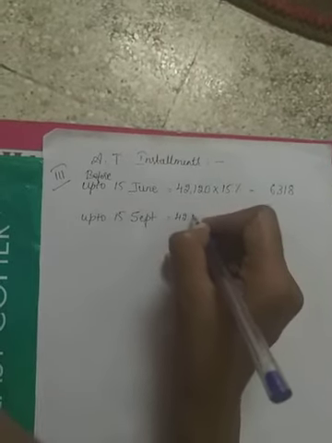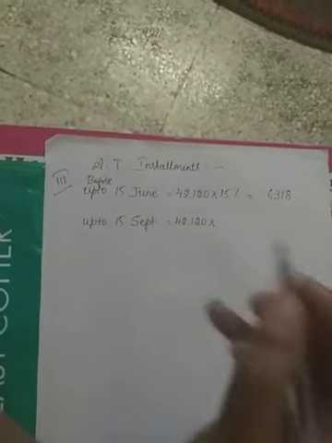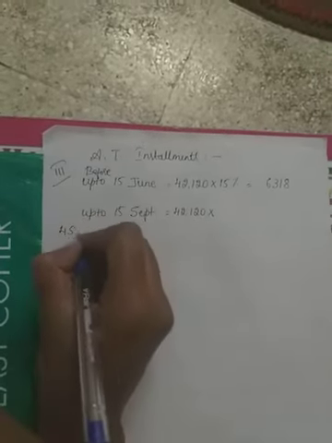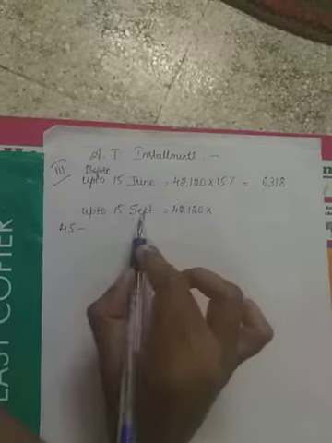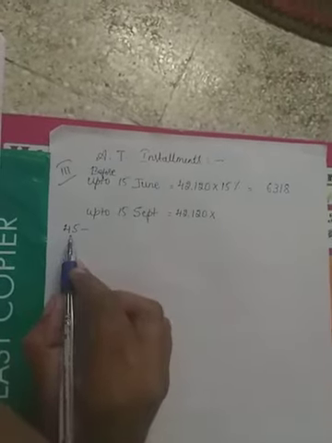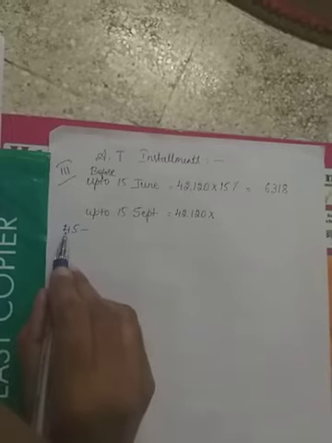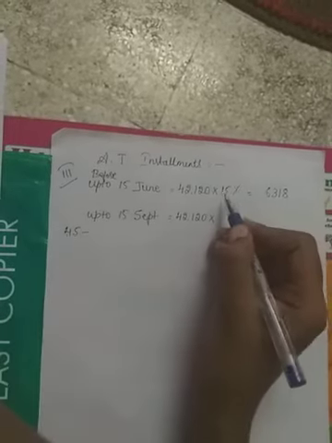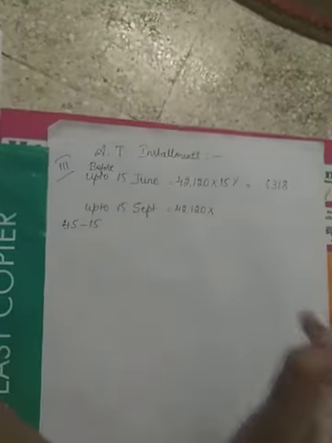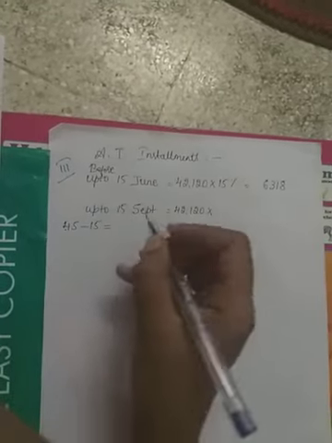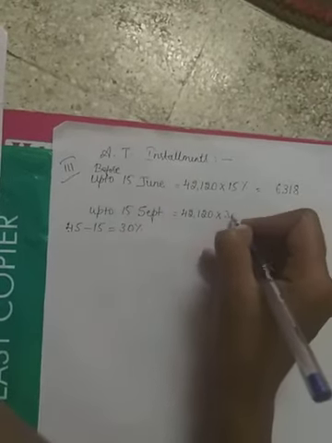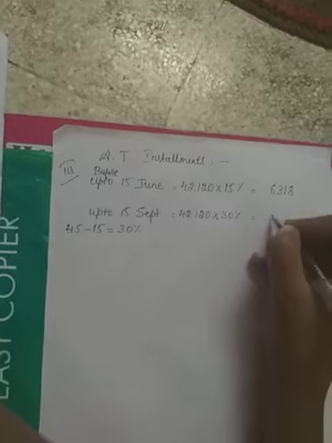Next after June, the next advance tax date will be 15th September. Take the same amount. Here we have to pay up to 45 percentage. Yes, until 15th September he has to clear 45 percentage of his tax. Therefore, we have to calculate 45 percentage, but 15 percentage is already paid in June, right? So deduct it. So it comes to around 30 percentage here. So into 30 percentage, it comes to around rupees